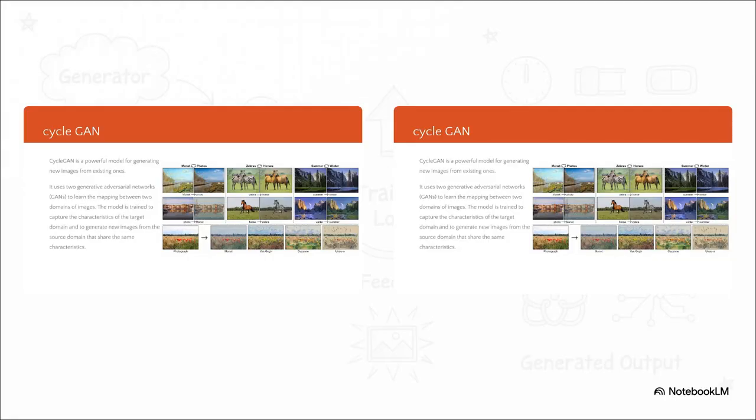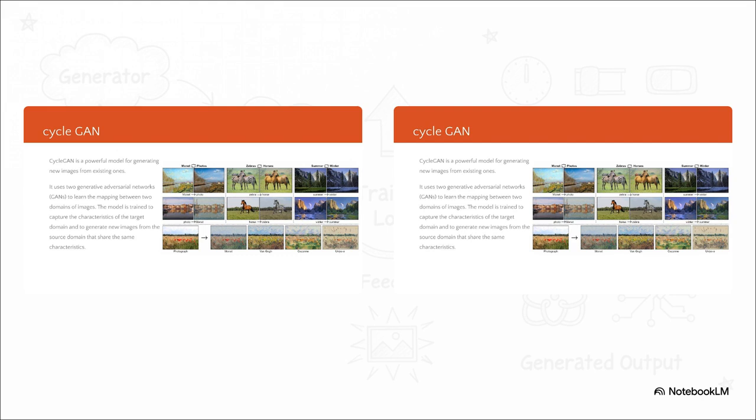And here is a fantastic example: style transfer. So on the left, you've got a normal photograph. On the right, that same scene has been completely reimagined in the style of a Monet painting. I mean, look at the brushstrokes, the colors. The AI never saw these two specific images side by side. It just learned the essence of what makes a Monet painting and what makes a photograph, and it figured out how to translate between them. It's just incredible.